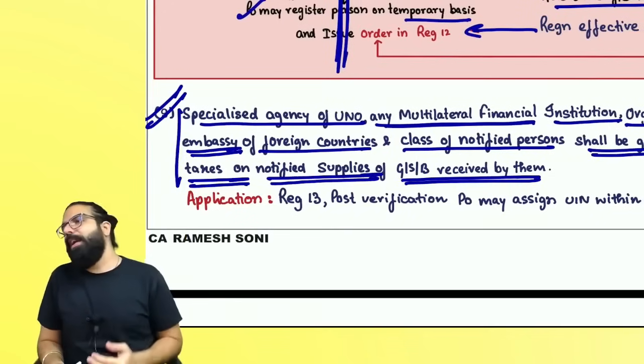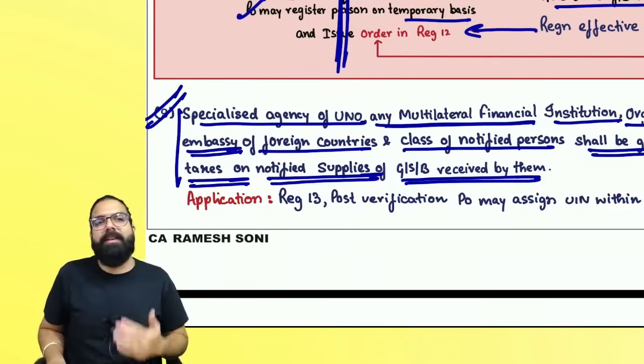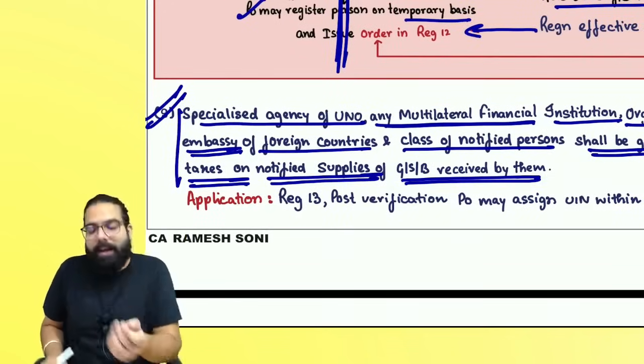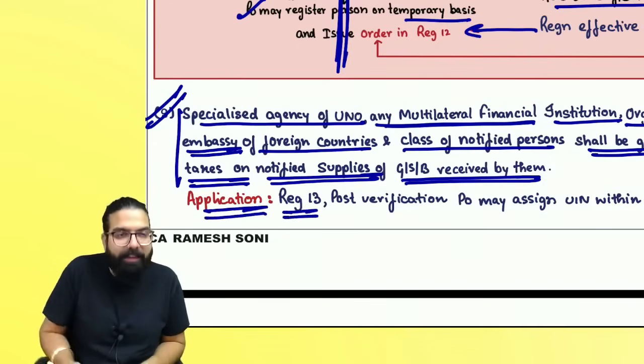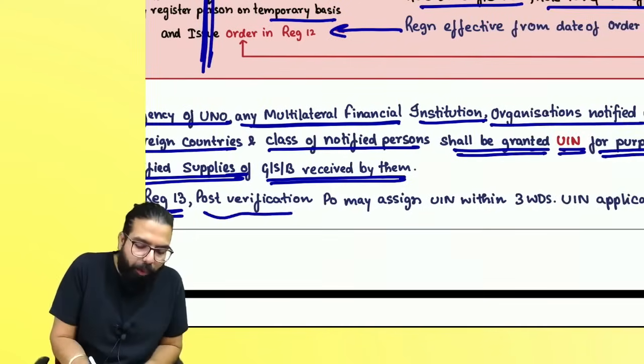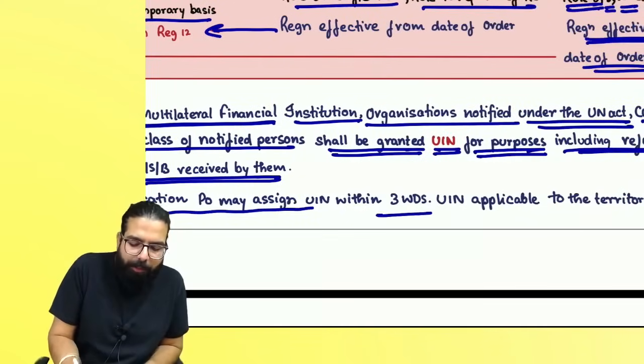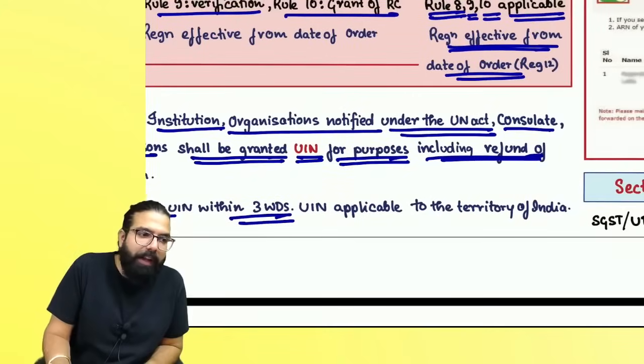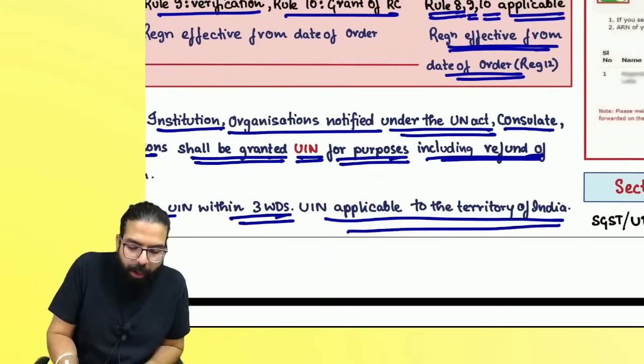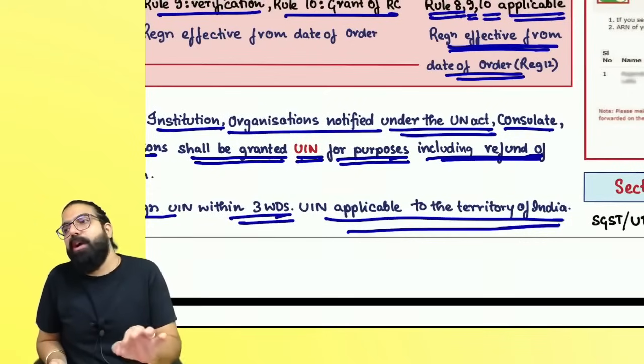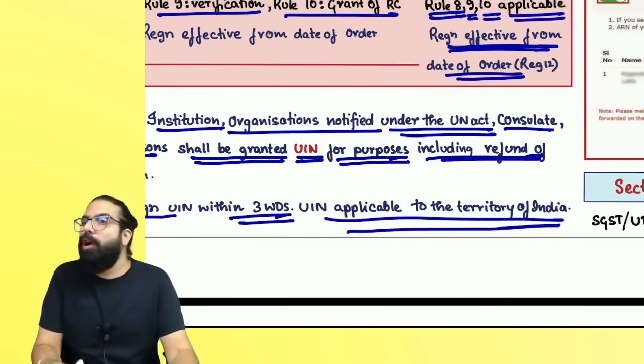All these United Nations organizations, consulates, embassies are given what, everyone? UIN number. The application for a UIN number is GST REG 13. And sir, post verification, the UIN will be given to you within how many days? 3 days. And remember one thing, the UIN which is given to you is always applicable to the territory of India. Means it is valid across India.